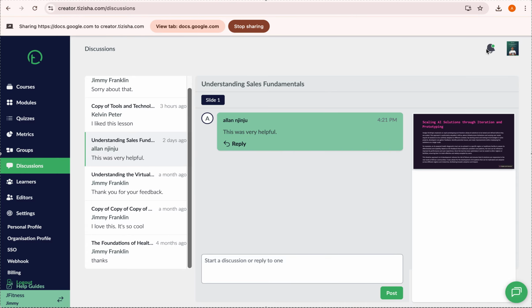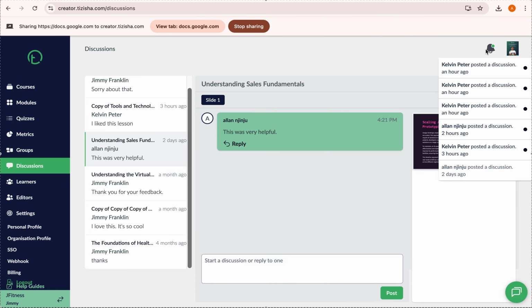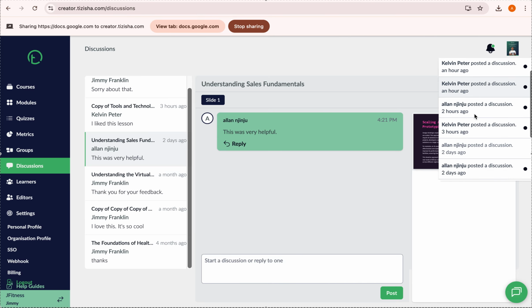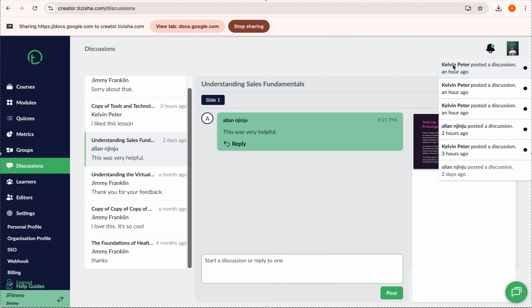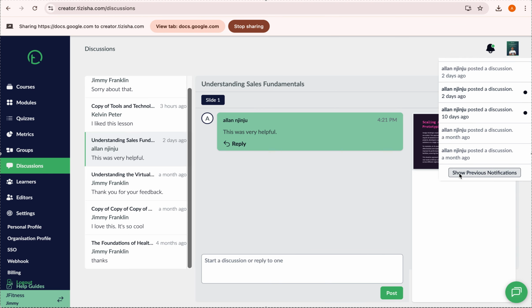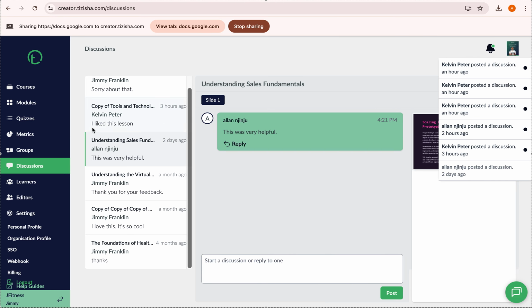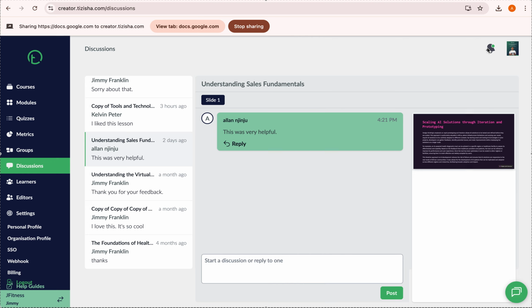You can use this bell notification to track conversations. As I mentioned earlier, they come in from the most recent to the oldest conversation. So you can track the conversations from here, or you can just go directly to the discussions. You should also be able to see everything that's going on from the discussions tab here. Yeah, so that's how you go about that. So that's in regards to discussions.